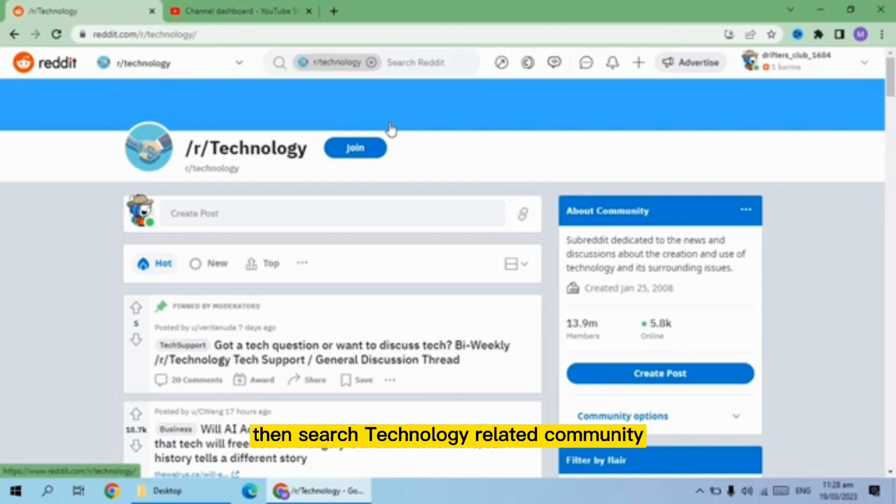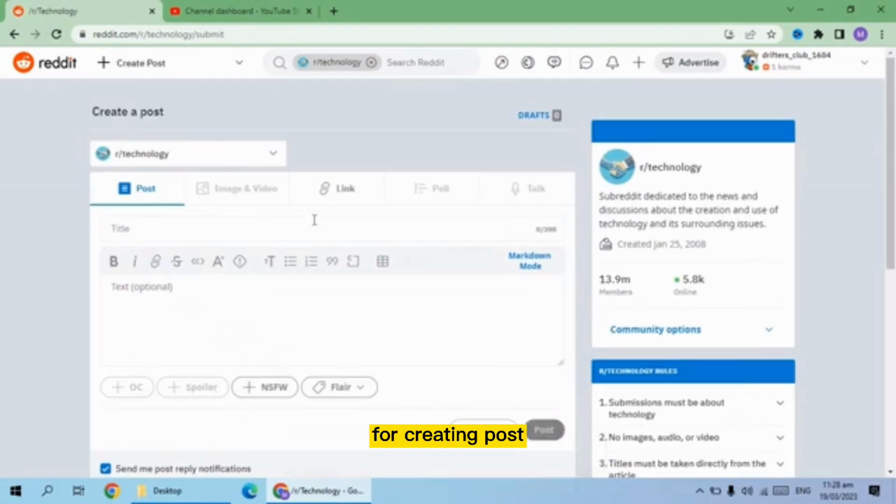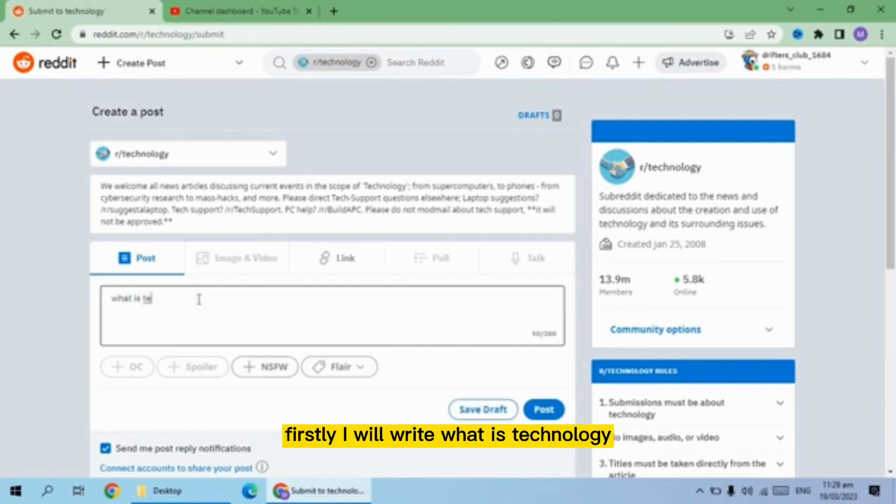Then search technology related community. As you can see on the screen, let's join this community and explore further. You have successfully joined. For creating a post, you must read the community guidelines and rules of this group. Firstly, I will write: what is technology in coming days will artificial intelligence take and replace humans.